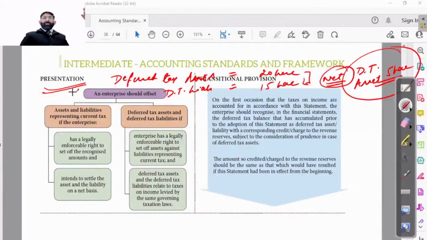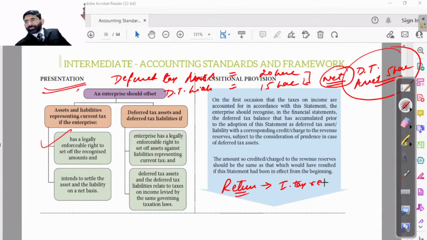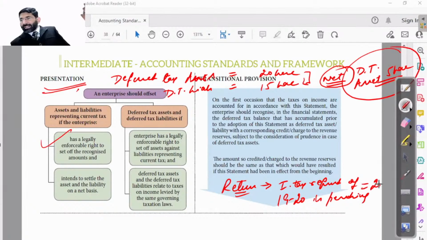So this can be done only and only if the enterprise has a legally enforceable right to set off the recognized amount. Legally enforceable means if it is allowed as per the law. For example, in our return, income tax refund of 2019-20 is pending, worth rupees 20 lakhs.